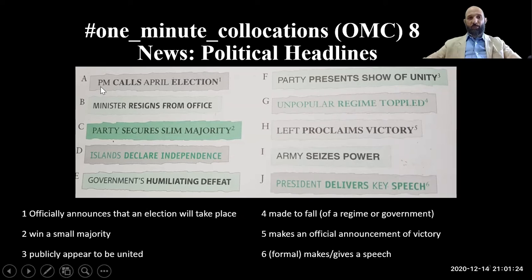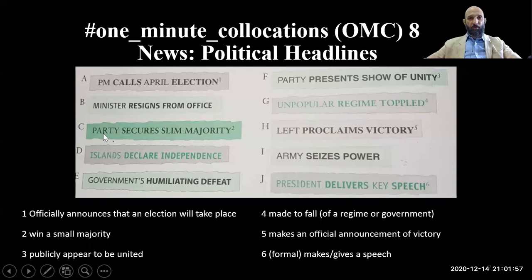So the first one is Prime Minister calls April election. Remember, this is a headline in the newspaper, so it doesn't have to be grammatically correct. It doesn't have to be a complete sentence or anything. So Prime Minister calls April election means the Prime Minister officially announces that an election will take place in April. Minister resigns from office. That's obvious. A minister will leave his job.